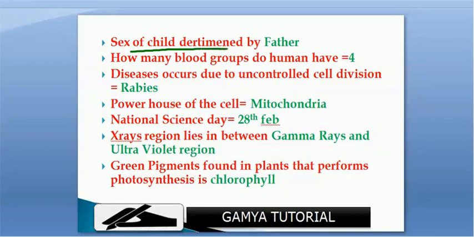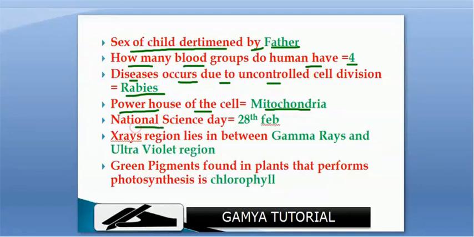Sex of a child is determined by the father. How many blood groups do humans have? 4 types. Diseases that occur due to uncontrolled cell division is cancer. Powerhouse of the cell is called mitochondria. National Science Day is 28th February. X-ray region lies between gamma rays and ultraviolet rays. Green pigment found in plants that performs photosynthesis is chlorophyll.